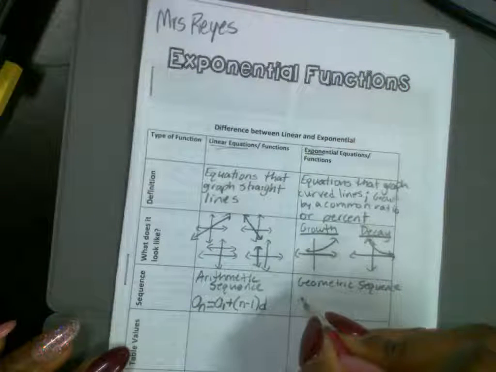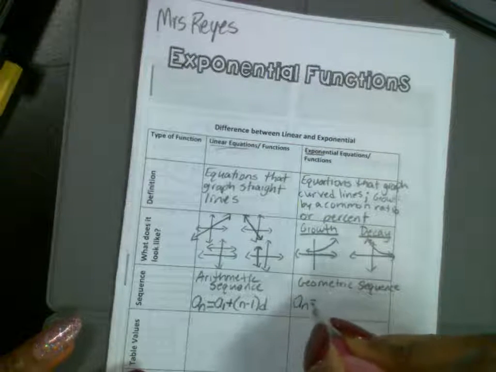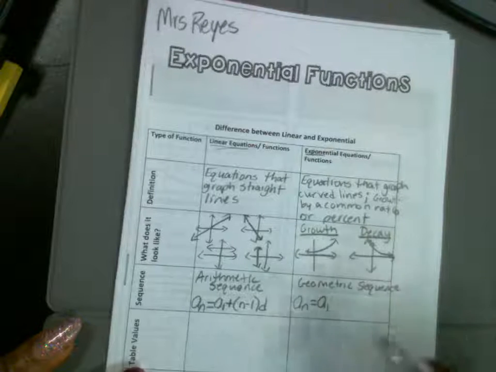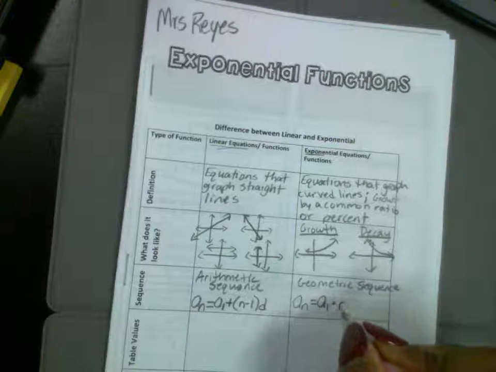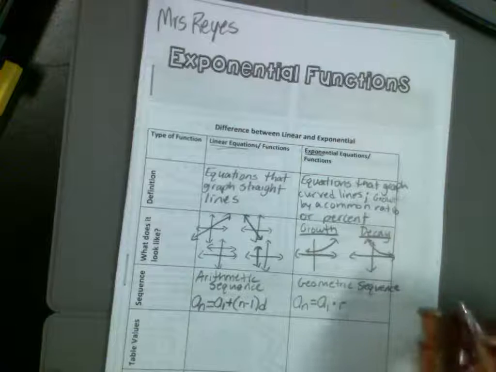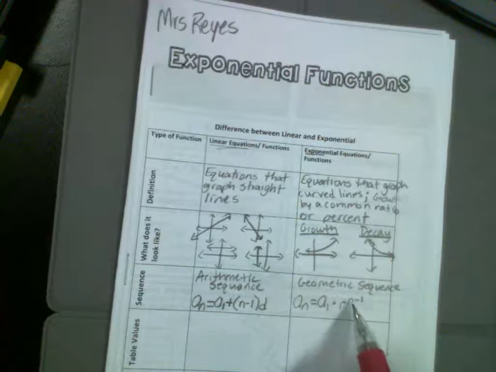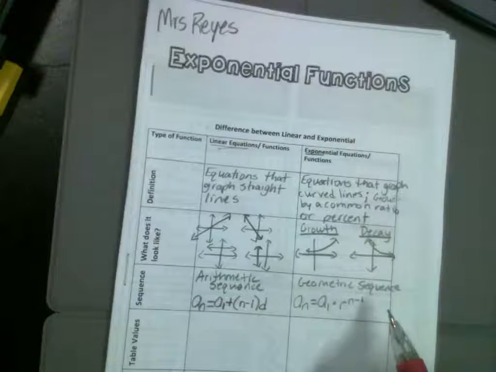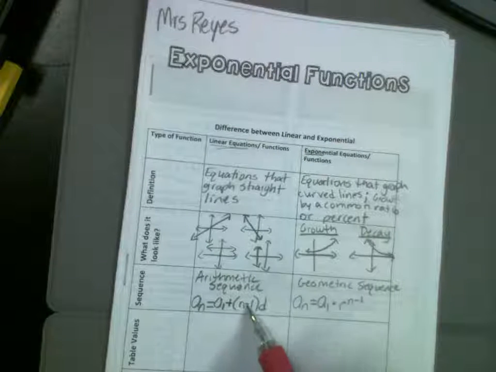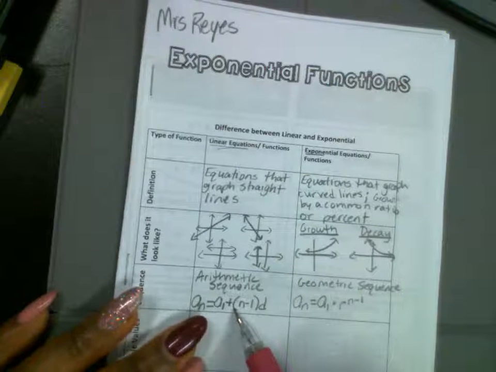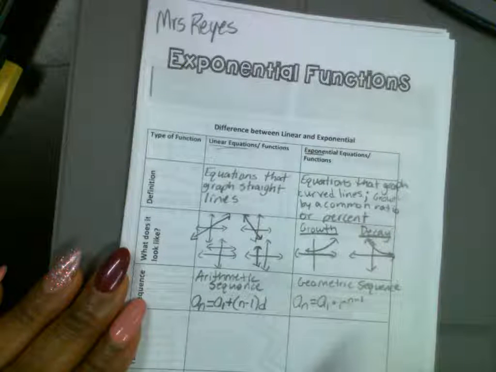So this is the one we didn't do. A sub n for a geometric sequence is equal to A sub 1, the first number in the list, times R. What do you think the R is going to represent? The common ratio, good, to the n minus 1 power. This time, n minus 1 is an exponent because this is an exponential function. You see here where you are subtracting, you see right here where it's being added. This is linear. This is exponential. Any questions about that? Y'all okay?